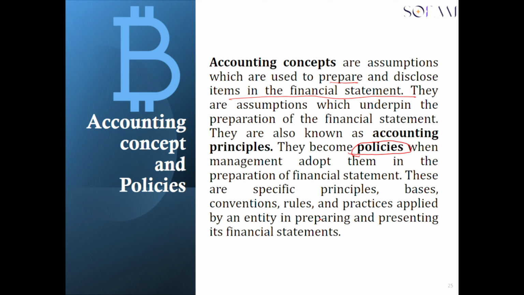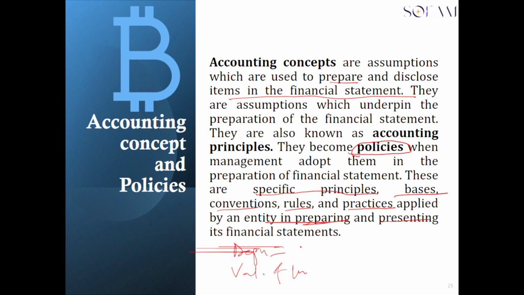So basically, accounting policy has to do with the specific accounting principles, accounting bases, accounting conventions, accounting rules, and accounting practices which are applied by an entity in preparing and presenting its financial statement. Examples have to do with the depreciation method and also valuation of inventory.